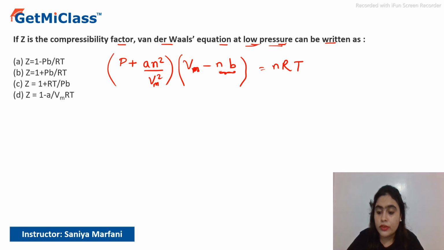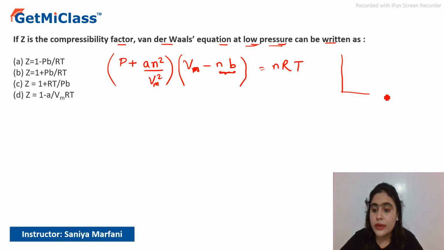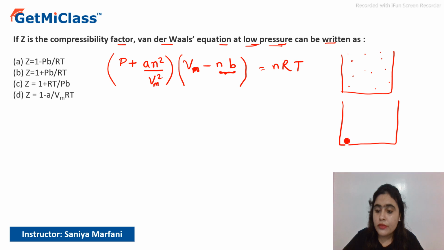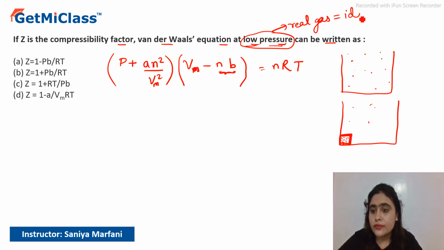Both of the volumes will become negligible, because at low pressure the molecules are very far apart. Even if we compare the volume of the molecules with the volume of the free space occupied by the gas, and we bring the molecules into a smaller position, the volume of the molecules would still be negligible, because at low pressure the real gas behaves just as an ideal gas.